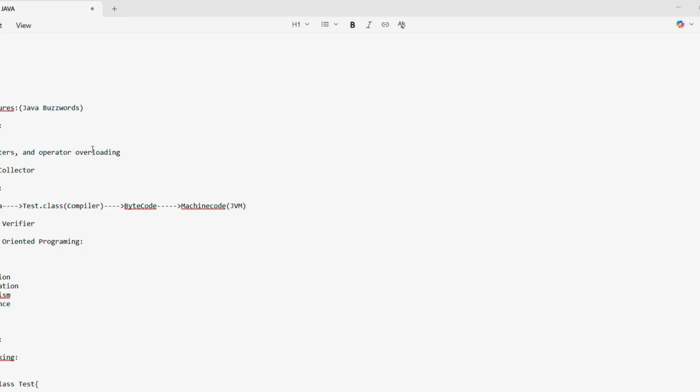In C language, we have difficult concepts like pointers and operator overloading. There are several difficult features in other languages. These concepts are removed from Java.